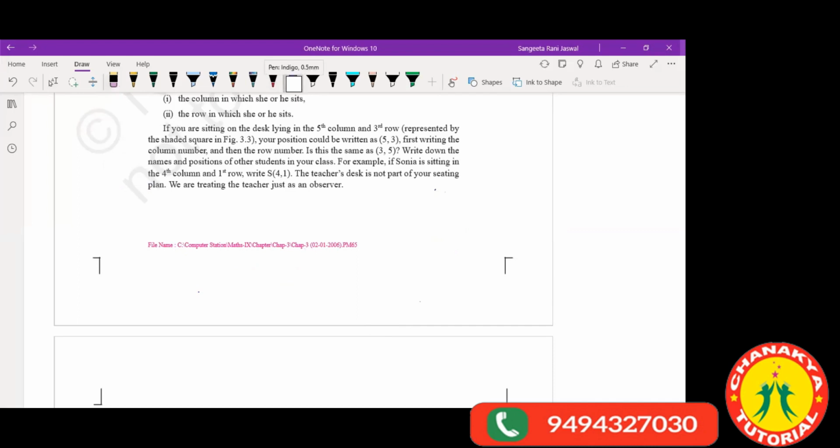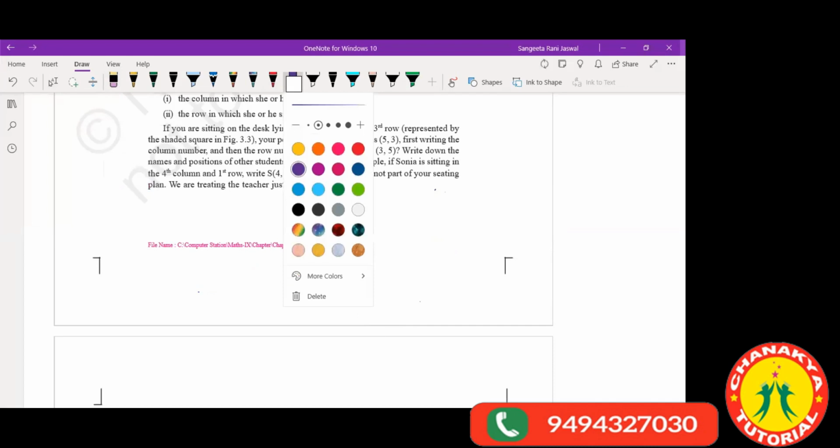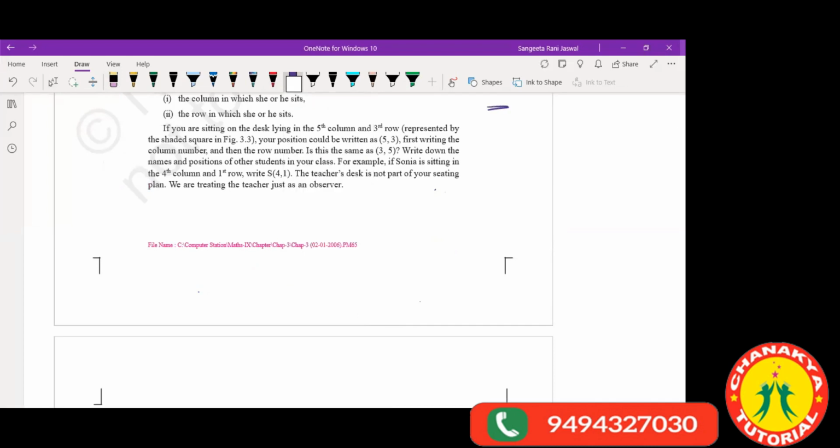Okay, we all have studied about number line, right? In our junior classes, we all have studied about number line. What is in a number line? We have 0 in the middle and we have all positive numbers on the right side, till infinity. And on the left side of the 0, we have all negative numbers, till -infinity. This much you all know.